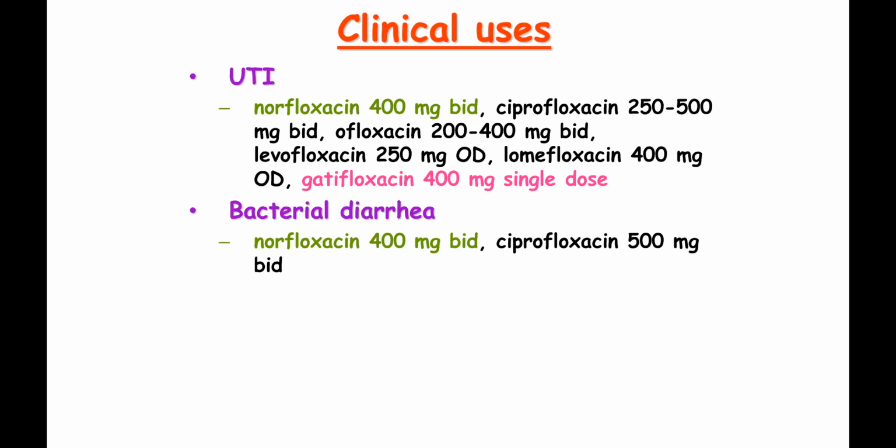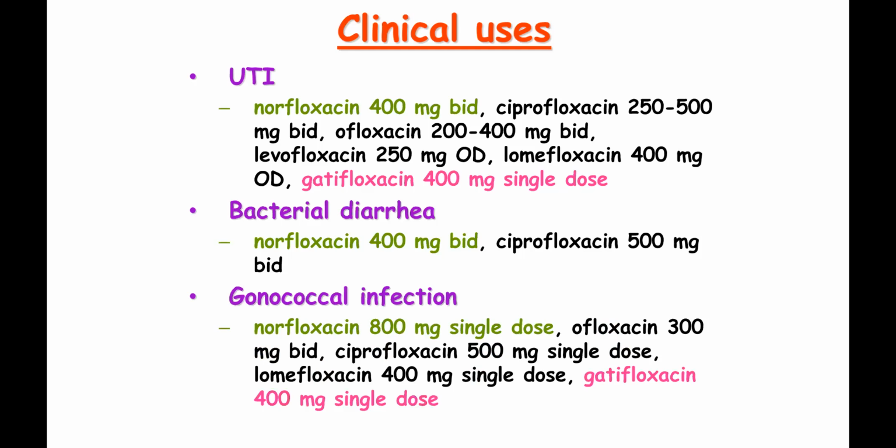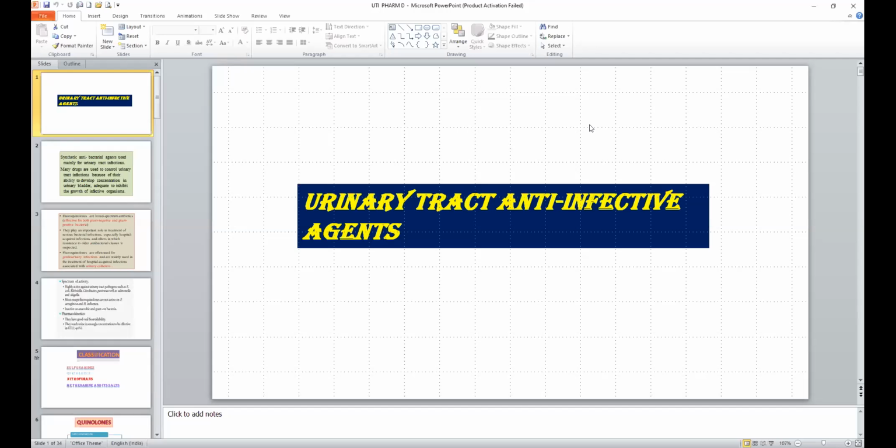In case of bacterial diarrhea, norfloxacin is given at a dose of 400 mg twice a day. Ciprofloxacin is given at a dose of 500 mg twice a day. In gonococcal infection, norfloxacin is given as a single dose of 800 mg, ofloxacin 300. So these are some of the combinations. That completes your urinary anti-infective agents.